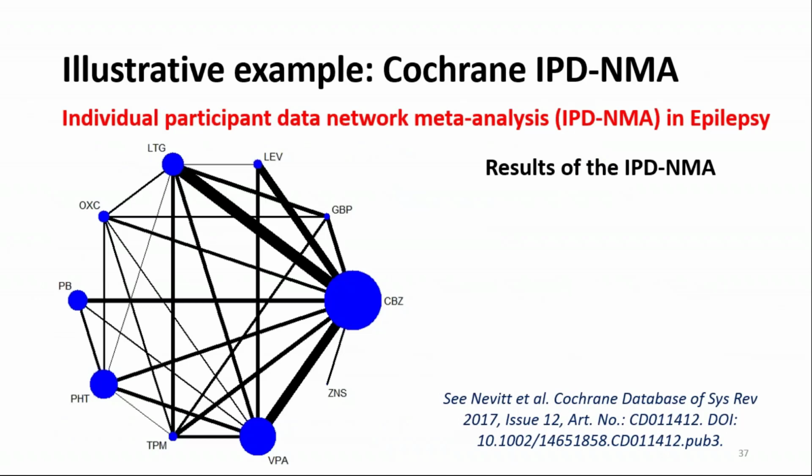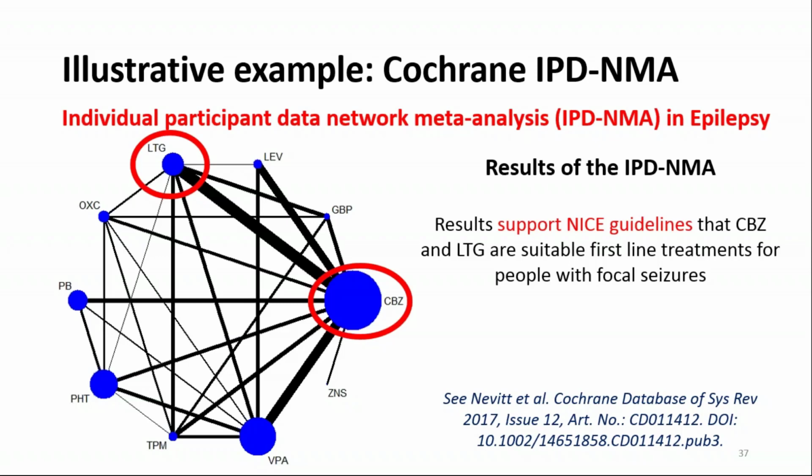So now just to briefly summarise the results of the Cochrane Individual Participant Data Network Meta-analysis, which was published at the end of 2017. I noted that the planning of this project started in 2010, and it wasn't published until 7 years later. This is how long these projects take. So to briefly summarise the results.